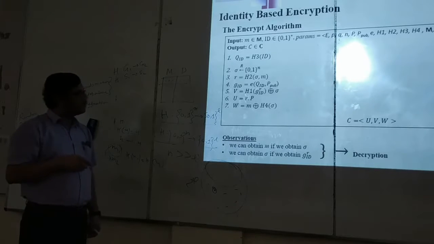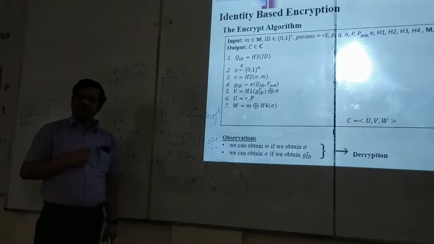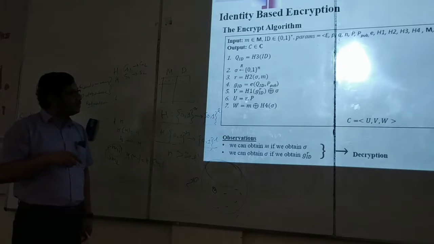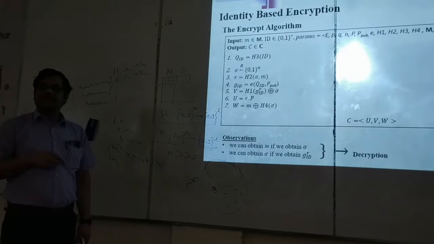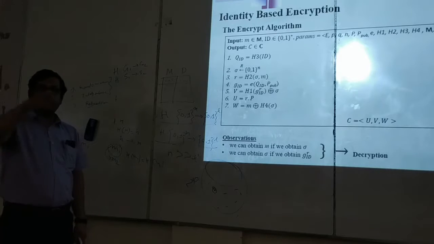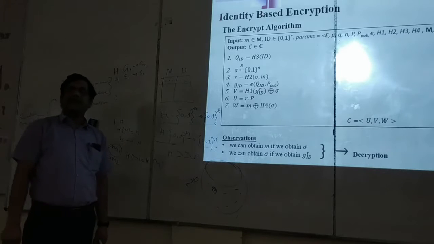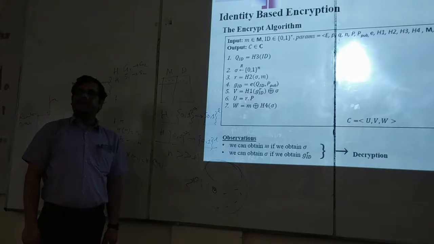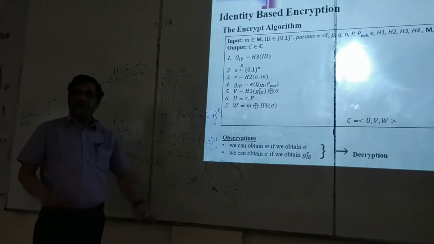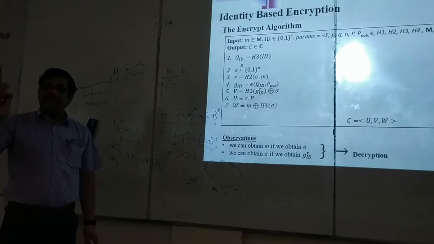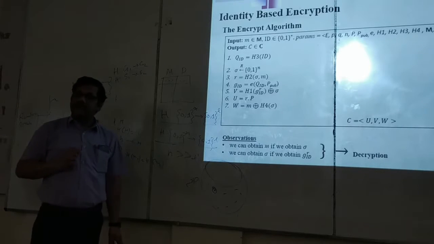Moreover, you observe here this GID is constant if the ID is constant. Meaning if you repeat this process many times for many different messages, you don't have to repetitively execute step 4 because GID will not change every time until you change ID. Meaning for the same recipient, if you send 1 million messages, you have to calculate this bilinear map only once. That is very important. Why? Because last class I discussed there are two problems of identity based cryptography. One is the security part, the key escrow problem. Second is the cost of bilinear operation.